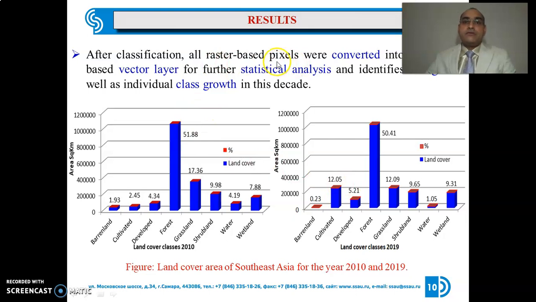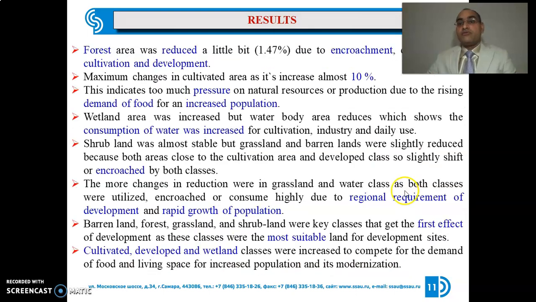So I convert pixel information into polygon information for further statistical analysis to identify changes as well as individual class growth in this decade. You can see that cultivation, developed, and wetland classes increased, but the remaining classes like barren land, forest, grassland and shrubland, and water were reduced. So I can say that forest area was reduced a little bit due to encroachment, especially for cultivation and development. The maximum change is in cultivated area, as it increased almost 10%.